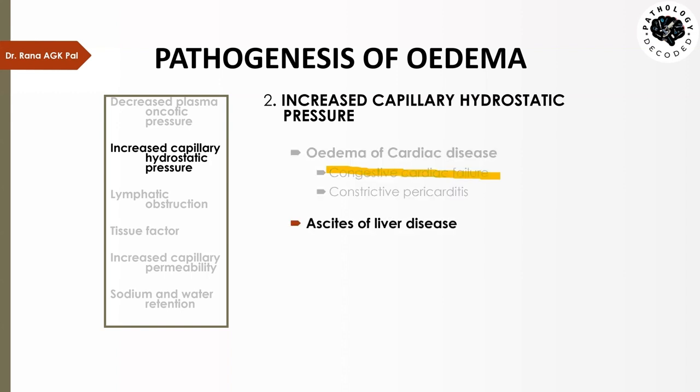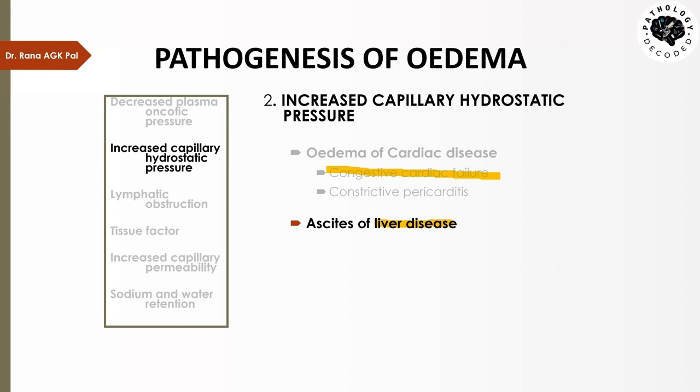Similarly, in ascites of liver disease, previously we said that in cirrhosis the liver is not able to synthesize protein, but another thing also happens in cirrhosis. The liver gets its blood from the portal vein, and that portal vein is formed by the blood coming from the stomach, the spleen, and the intestine. So it collects the blood into the portal vein and it goes into the liver. Now what happens in liver diseases, this blood cannot move further into the inferior vena cava.